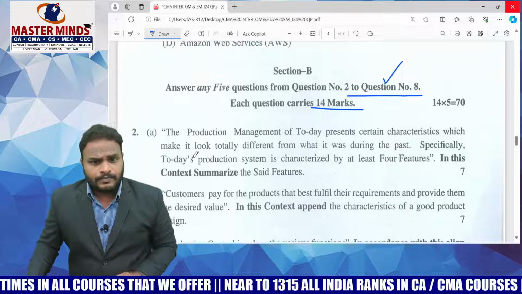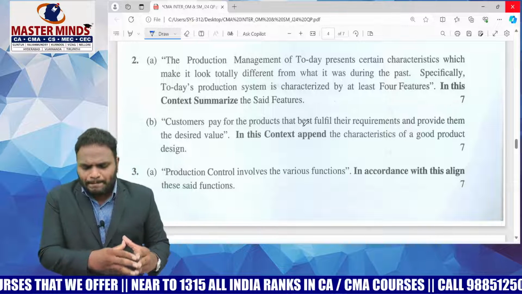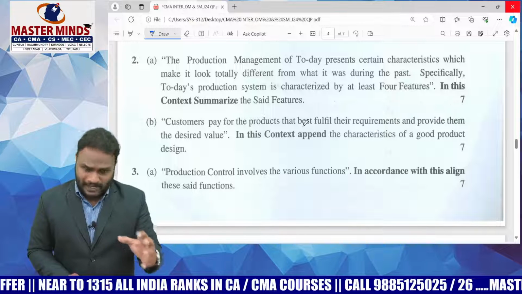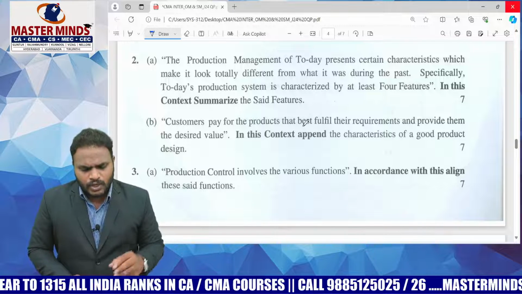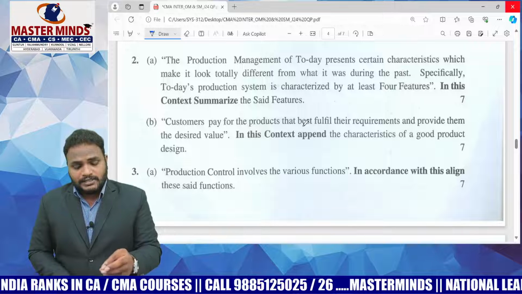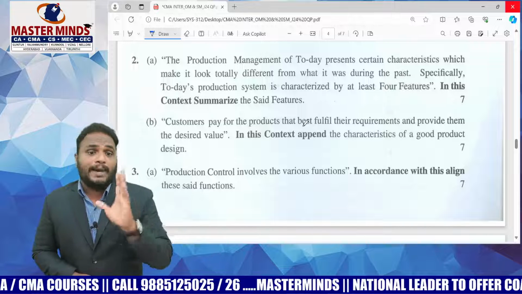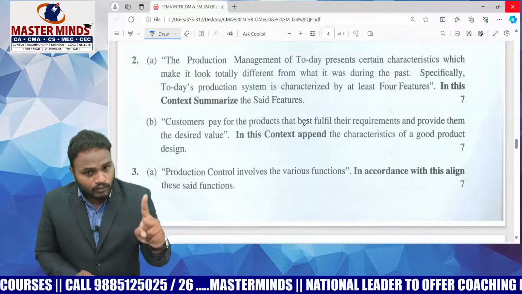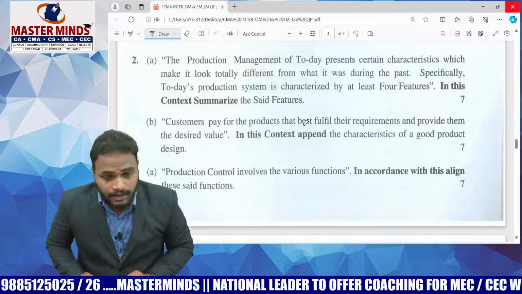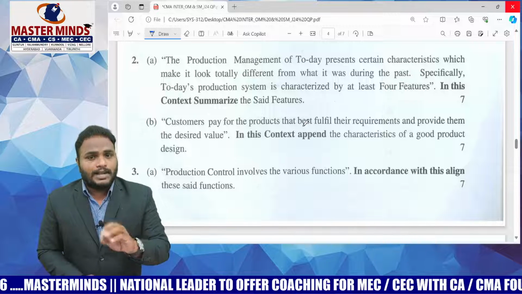That means theory is also of equal importance in OM. Please remember that. Sir, the first one is: the production management of today presents certain characteristics which make it look totally different from what it was in the past. Specifically, today the production system is characterized by at least 4 features. In this context, summarize the said features. Nothing but a direct question, nothing but the characteristics of operation management, covered in the first chapter, introduction to operation management, which is also in the guess questions released by Masterminds. 4 characteristics of operation management.